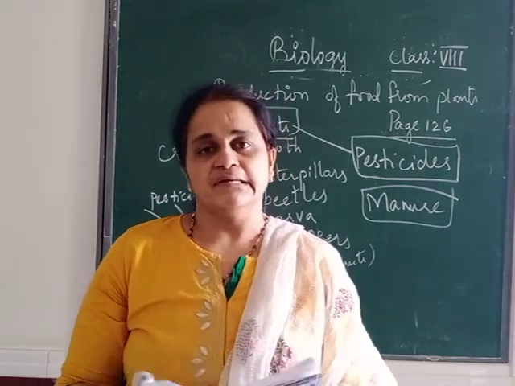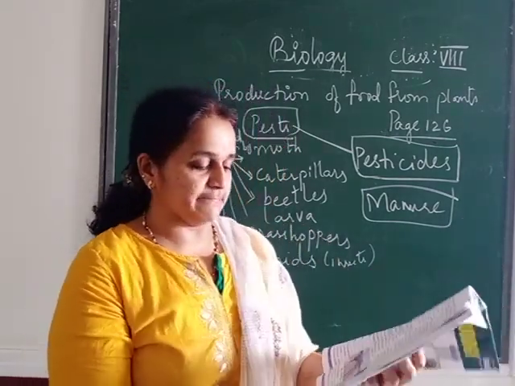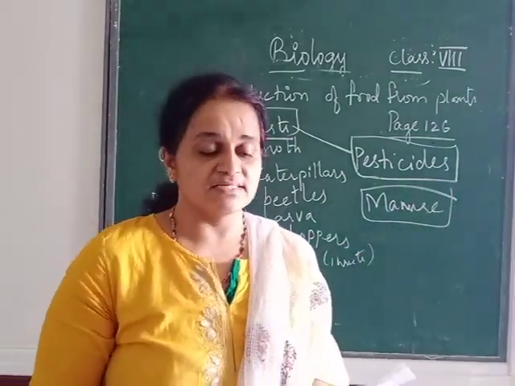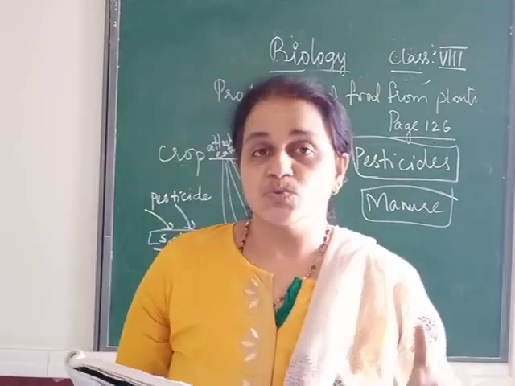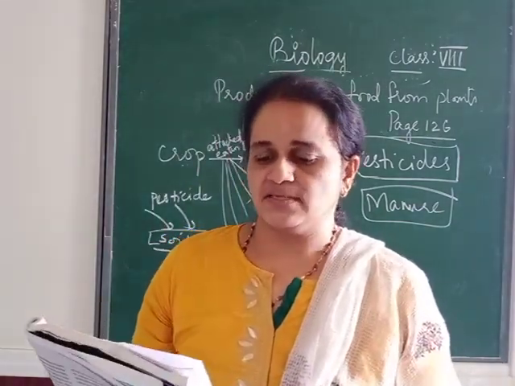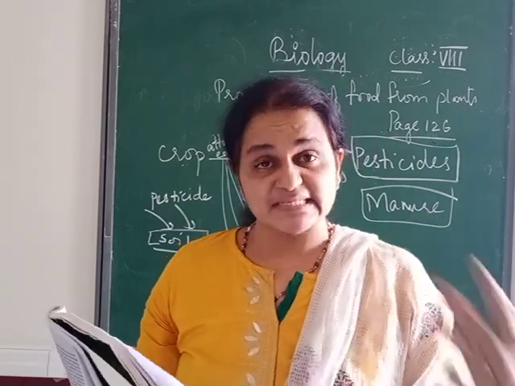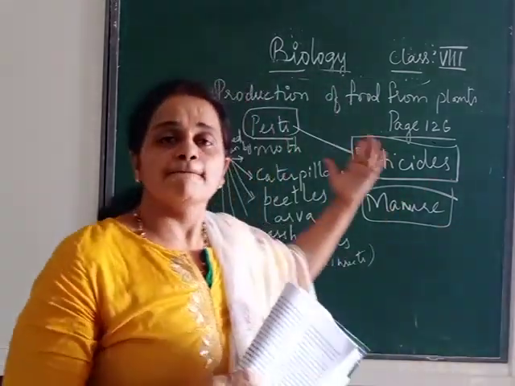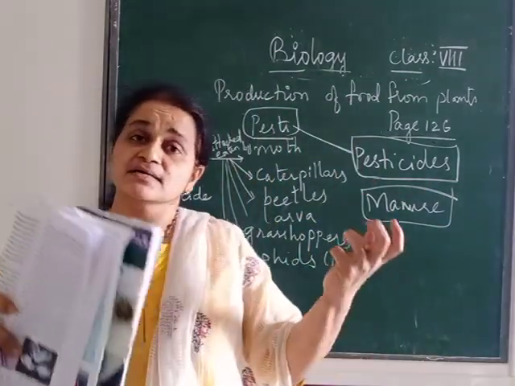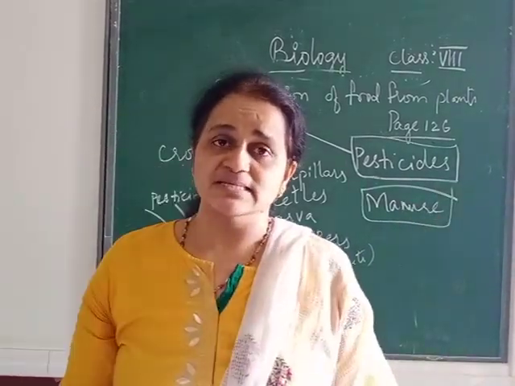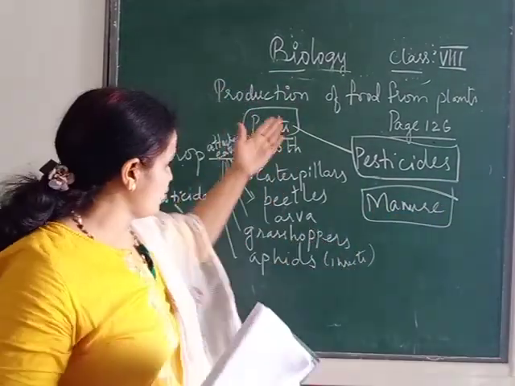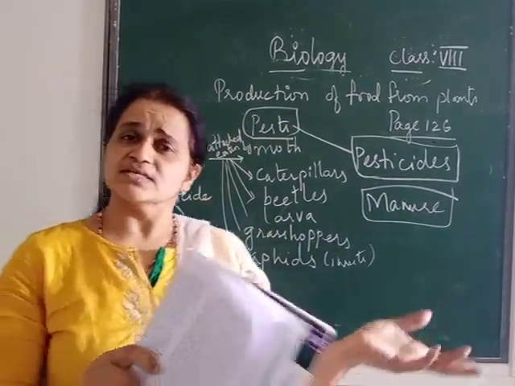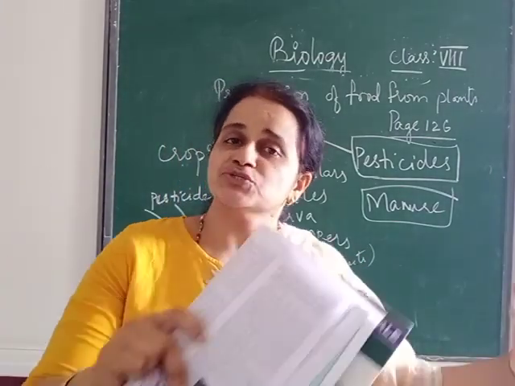Groundnut also is affected. You can see groundnut, page number 129. Groundnut is there. See, tikka disease. That is a groundnut disease. Tikka disease is affecting which plant? Groundnut. Especially which part? Leaves. So here either leaves, sometimes stem, you can say sugarcane, stem is attacked. So any part of the plant can be attacked by the pest. And that pest can be either fungus or fungi, or it can be virus, or it can be bacteria, or it can be any of this. Insects. Aphids are nothing but insects. So here you can see different agents causing damage to the crop.